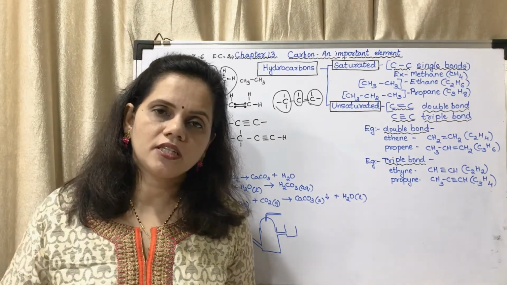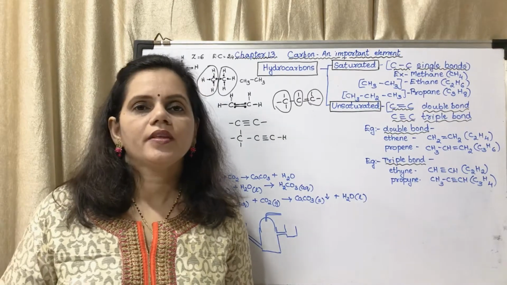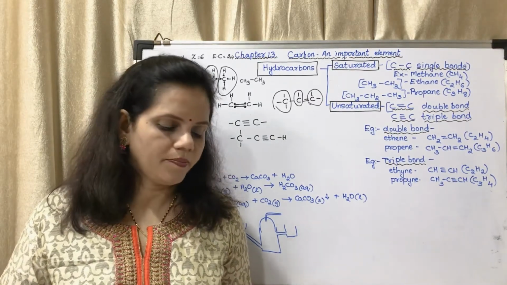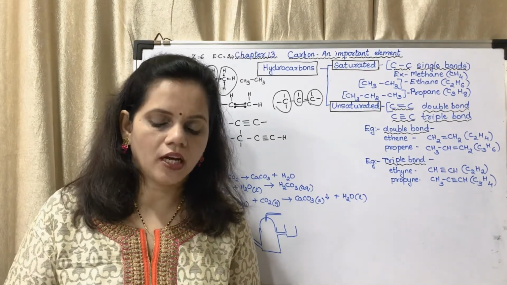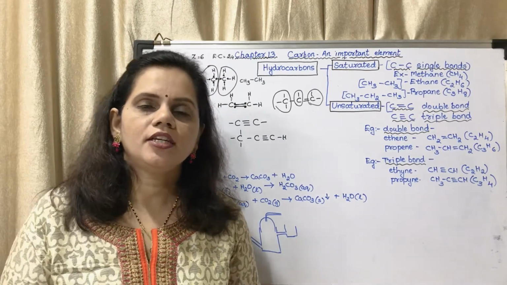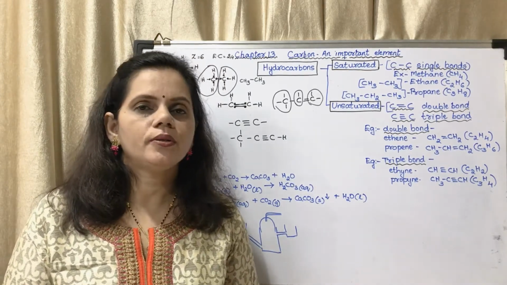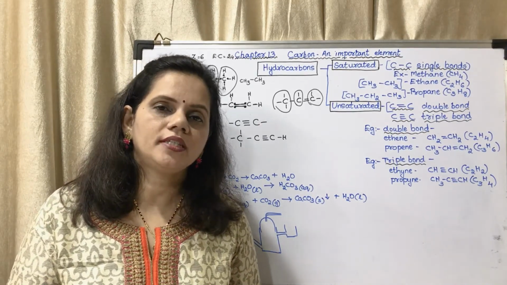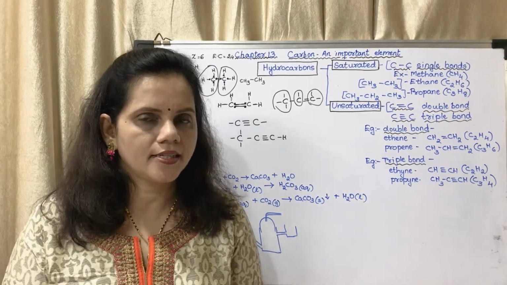So, if the question is what are the chemical properties, the first chemical property will be carbon dioxide will extinguish the flame of a candle. Second, it turns the color of universal indicator to yellow-orange. Third, CO2 turns lime water milky. Fourth, CO2 is sparingly soluble in water. Fifth, CO2 turns moist blue litmus red. Okay, you have to write it this way.